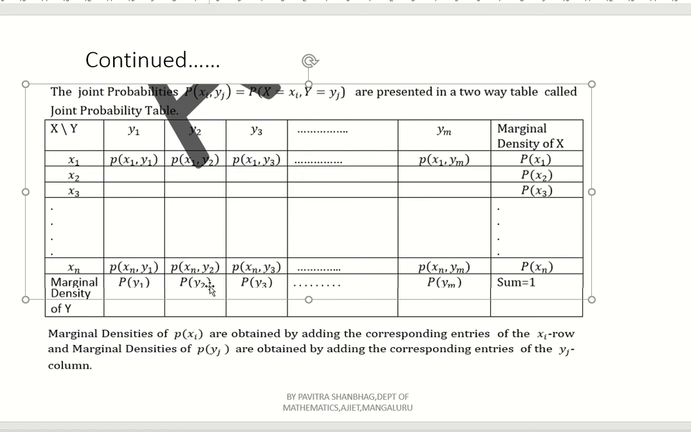Finally, at the end, if you add all these, P of y1 plus P of y2 plus P of y3 plus up to P of ym, you should get 1. Similarly for this, P of x1 plus P of x2 plus up to P of xn, you should get 1. Then only we can say it is a marginal distribution. This is the marginal distribution table. So if it satisfies this condition, then we can say it is a PDF, that is probability density function, right?